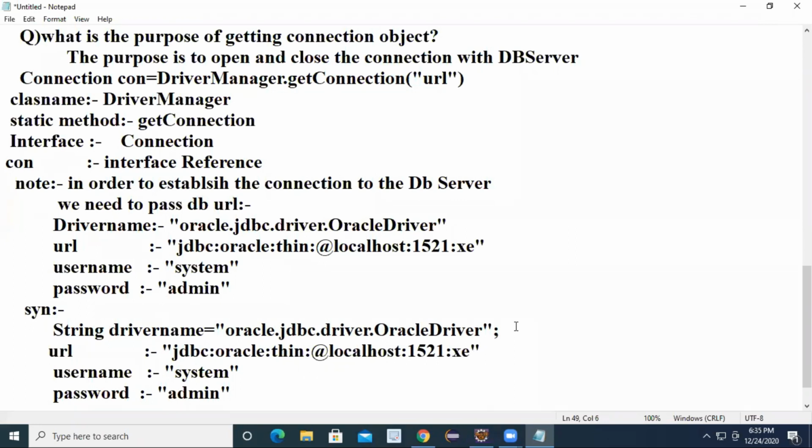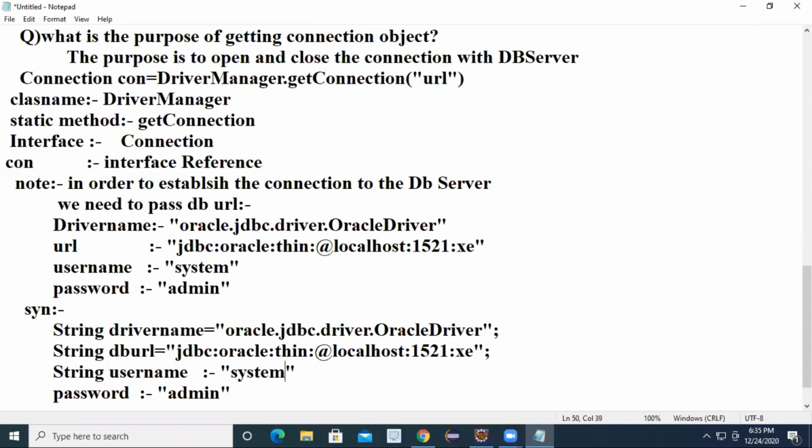And here you can create one more variable, String dbURL, is equal to the URL. Then String username is equal to system. We declare the variables and store all the values in them so that you will not get confused. String password is equal to admin. This is one approach.